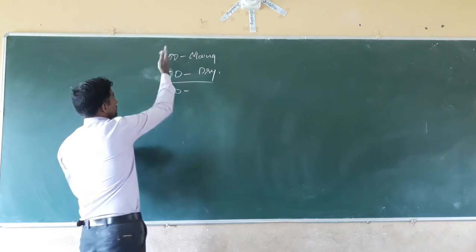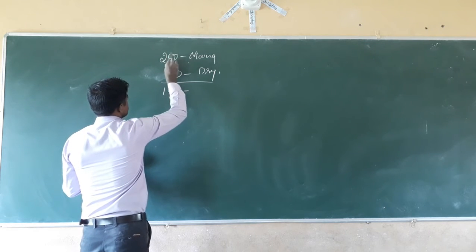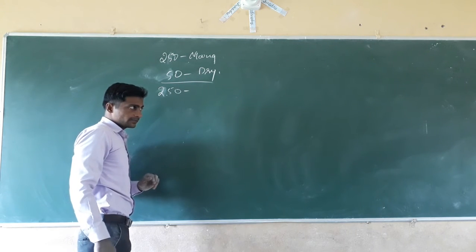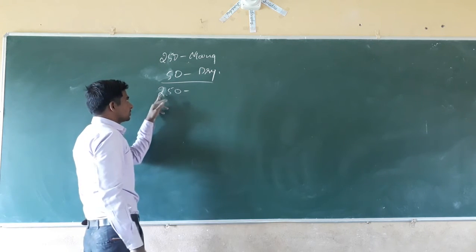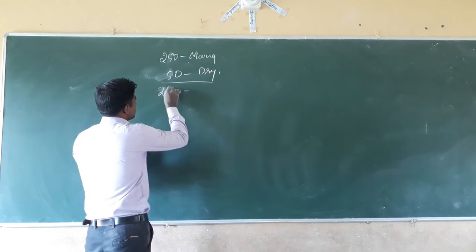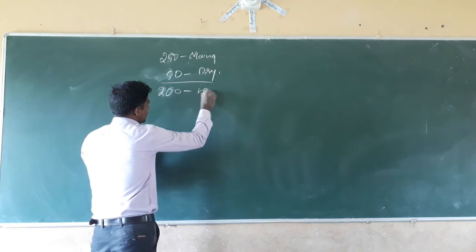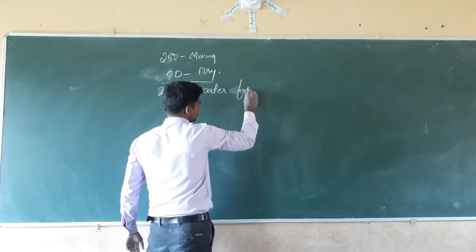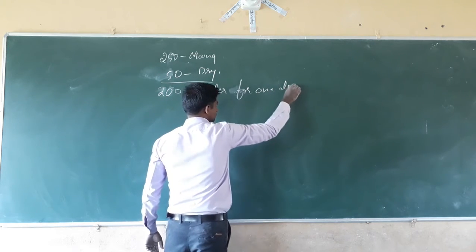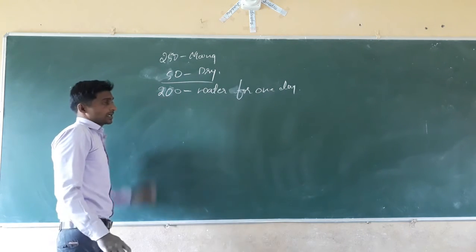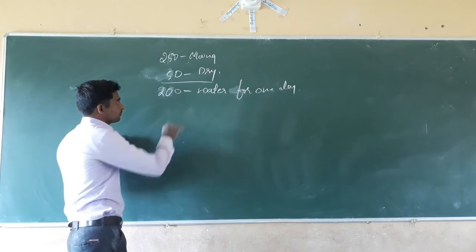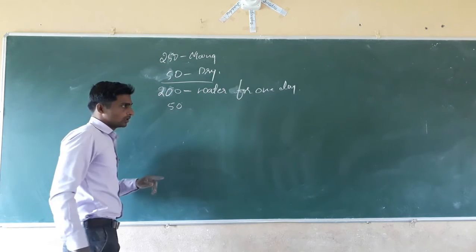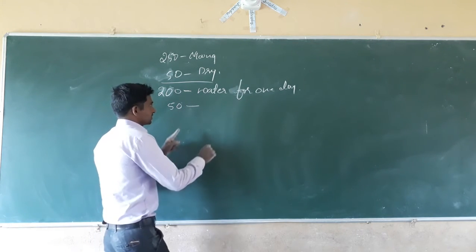Out of the total, you take 50 in a dry place, don't soak in water, and the other 200 you have to soak in water for 1 day. Then out of this 200, 50 you have to submerge in water only. There only you have to keep it for 3 to 4 days, that is, in water.